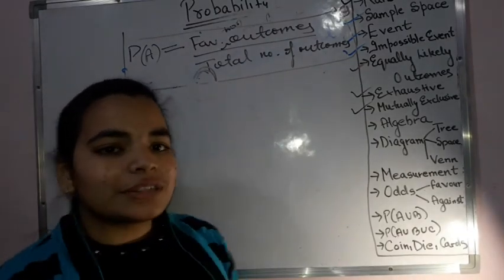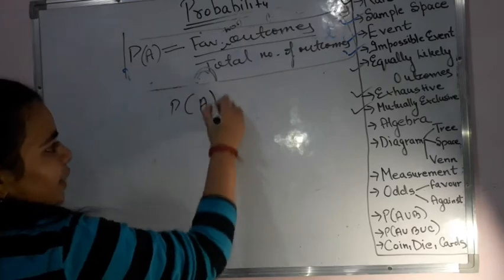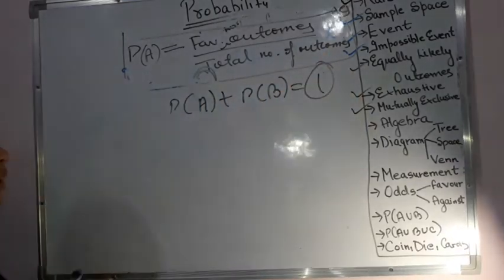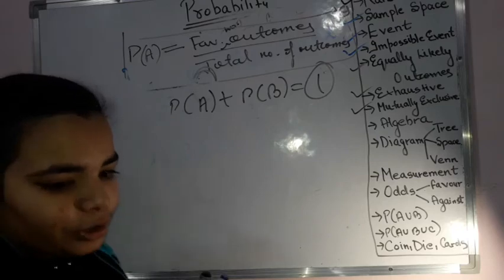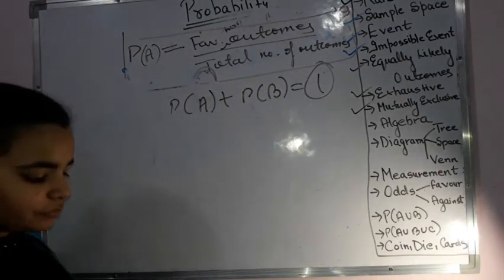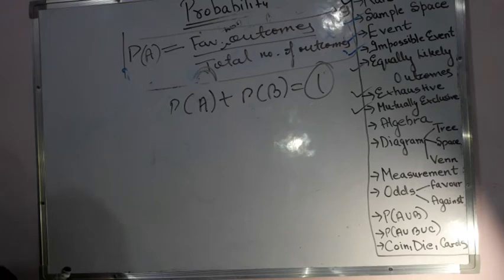Okay, and when you sum up their probabilities of total one, that means if probability of A is there and probability of B, it will come out to be 1 always. Summation will come out to be 1. Okay. Now coming to the algebra. In the algebra we have got the union, intersection and the complement part. First of all, the union. We have studied this thing in the sets portion. Similar is the concept. Nothing new is introduced over here.